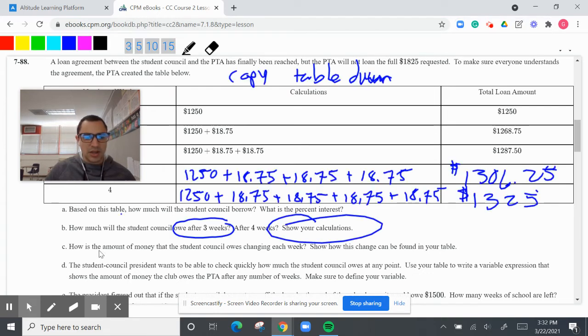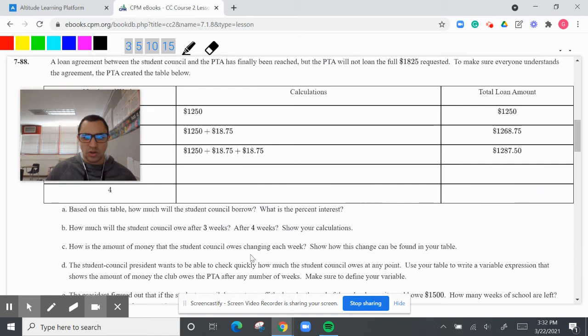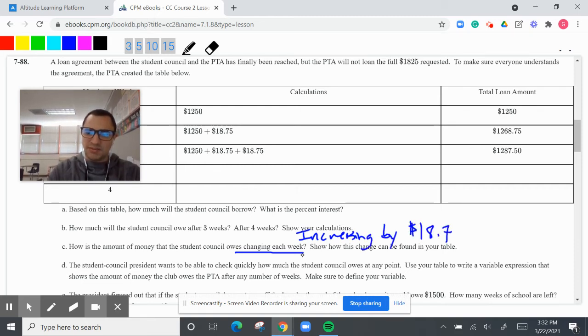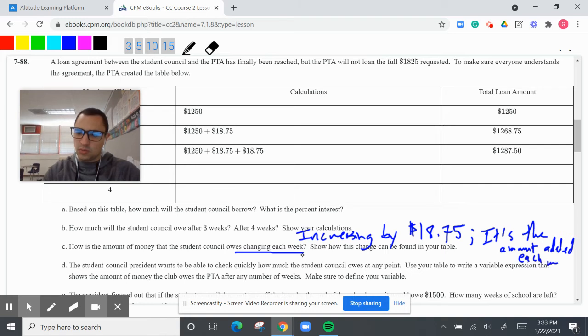All right, so how is the amount of money that the student council owes changing each week? Sorry, I erased it. How is it changing each week? It's actually not really changing, it's just increasing by 18.75. So it is changing, but the interest isn't changing. The interest stays the same. That's what I meant to say. Show how this change can be found in your table. It's being added each week. It's the amount added each week.